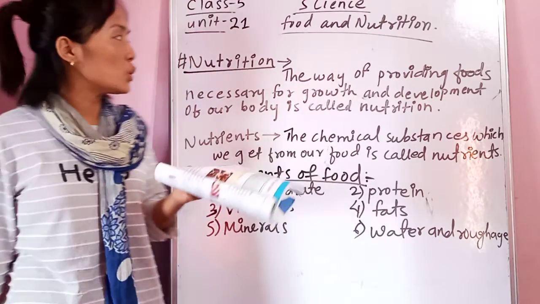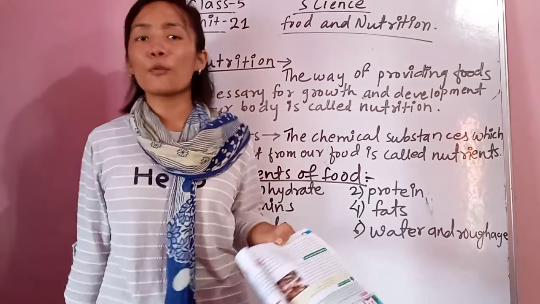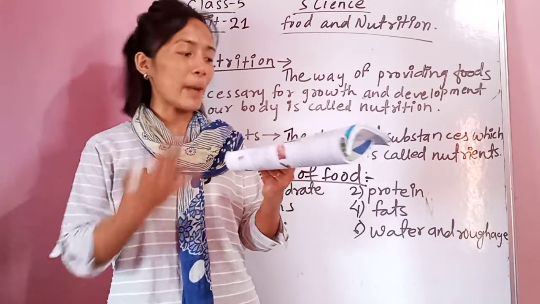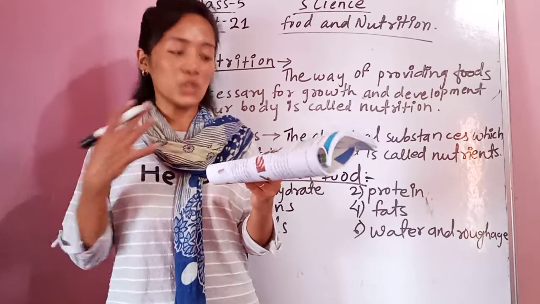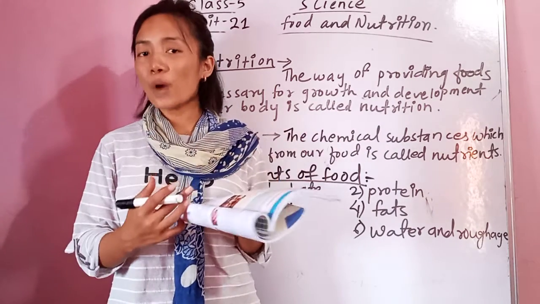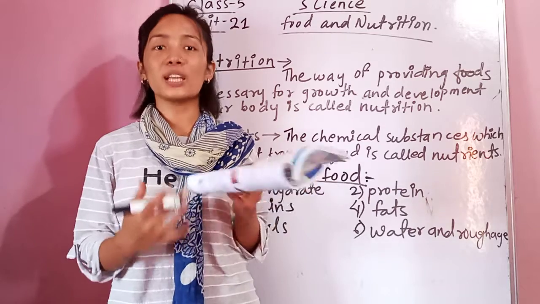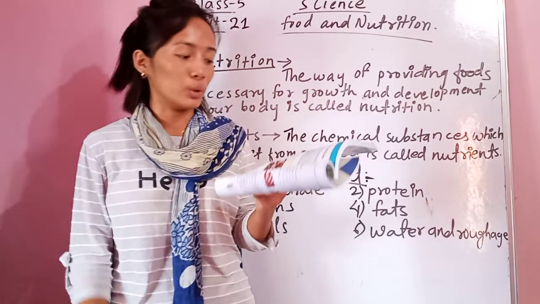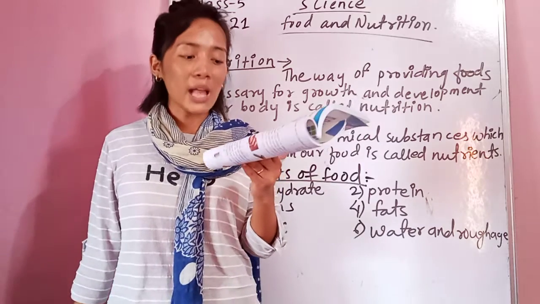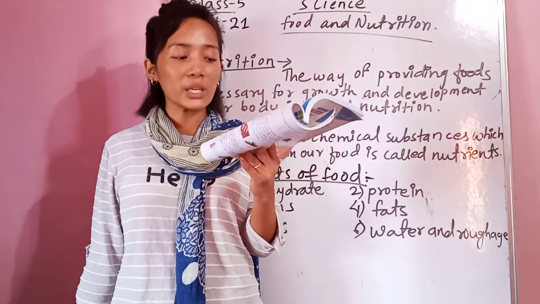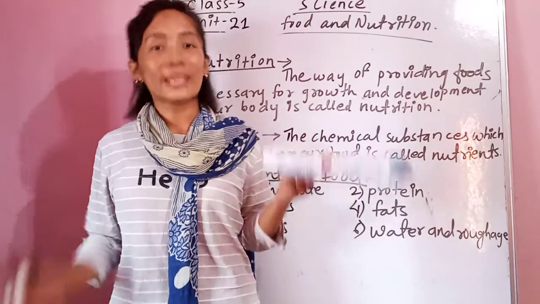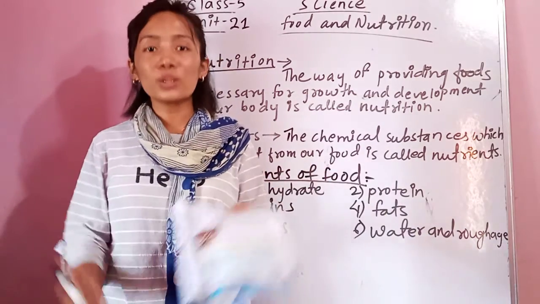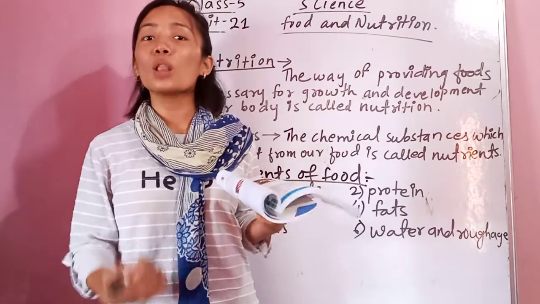So let's go to the topic, the constituents of food. What are the constituents of food? You will get to know that in this paragraph, in the chapter, unit 21, Food and Nutrition. You will get a chance to know the different constituents of food. The chemical substances which we get from our food are called nutrients. The chemical substances that we get from the food that we eat are called nutrients.